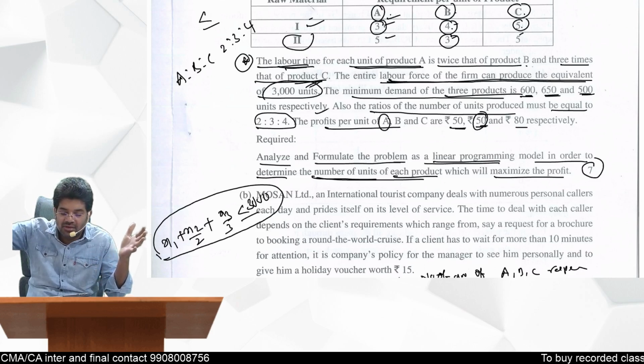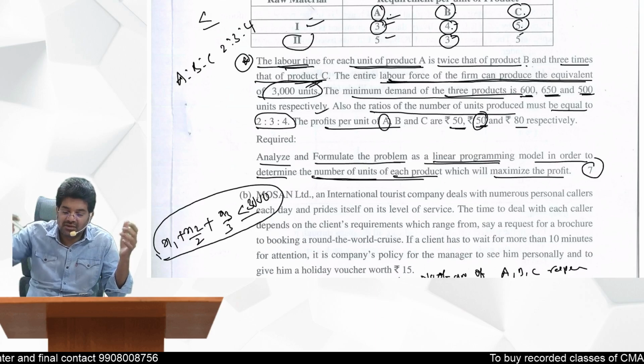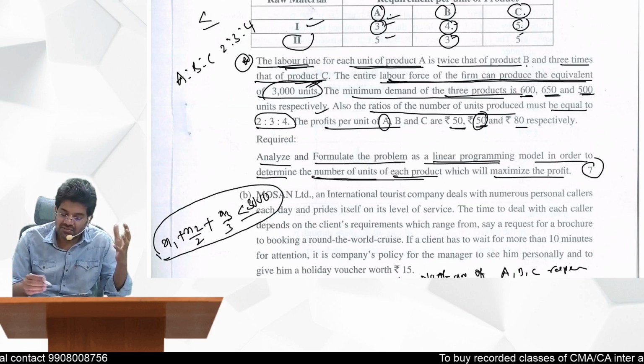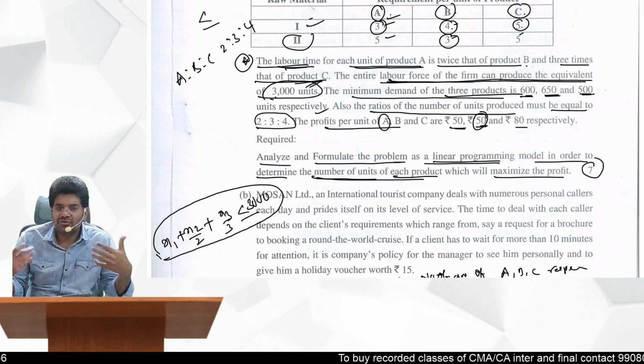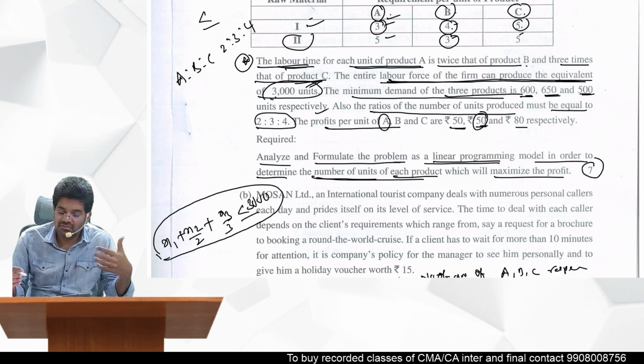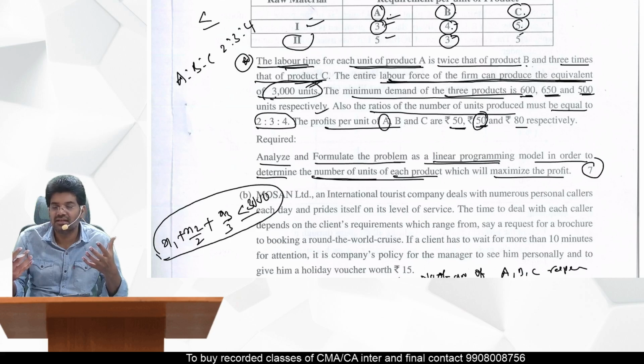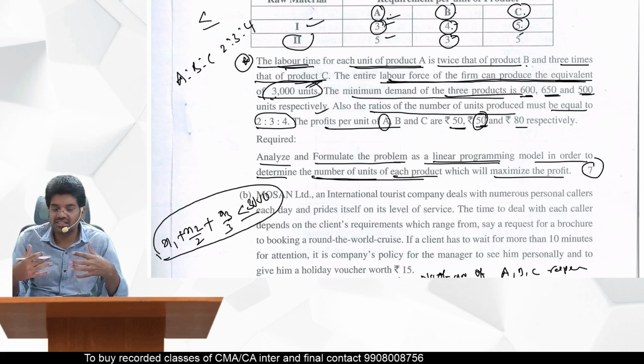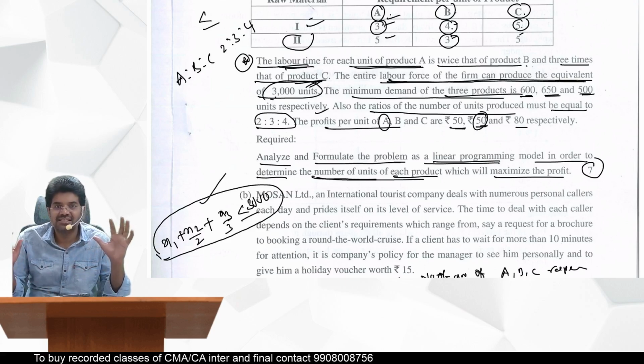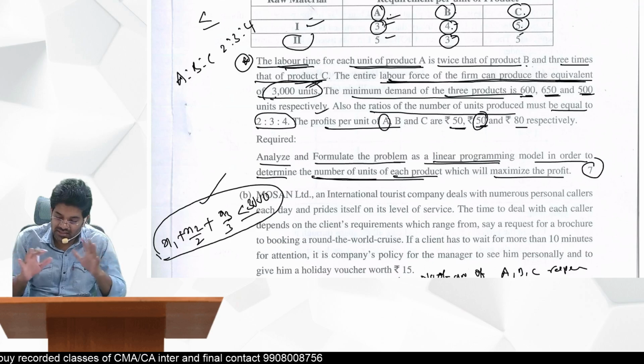The total time, how many you can produce? 3000. So that means that is hours. So 3000 hours are required. Basically that represents the time, in terms of hours. So hours they expressed in units here. So basically this is the hours restriction. Done. So that also we covered.